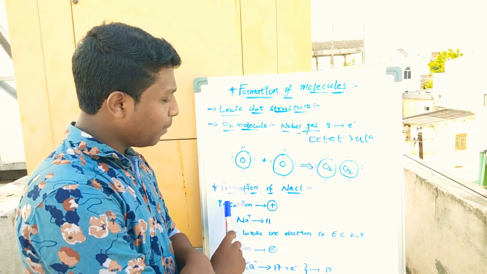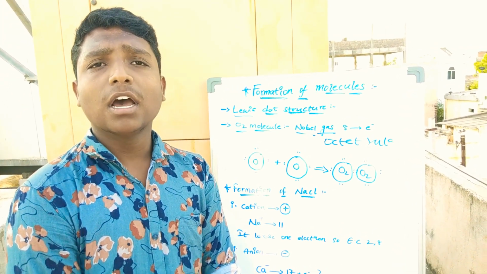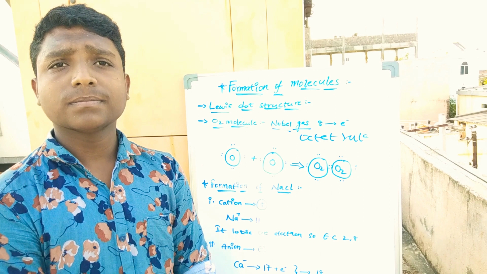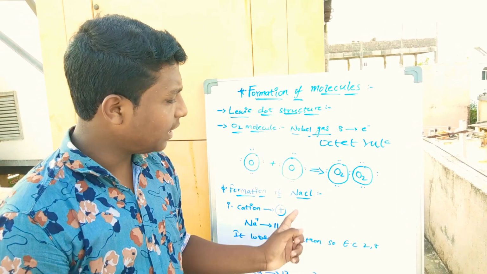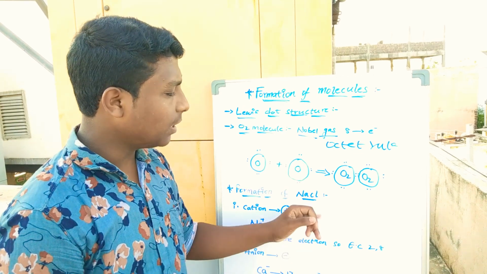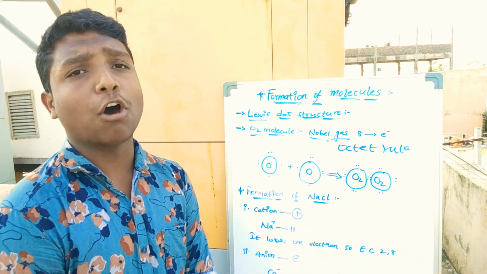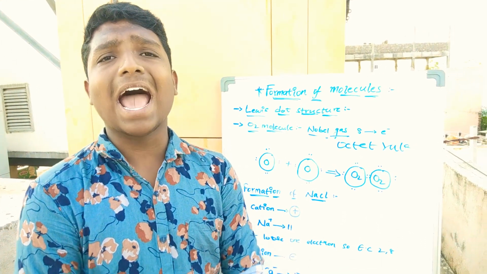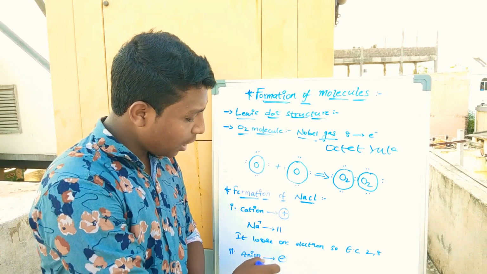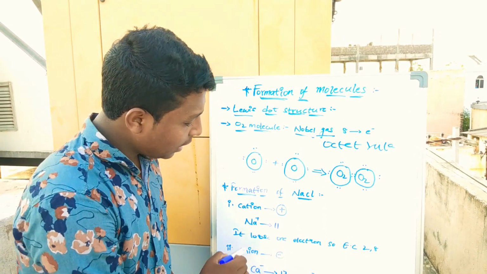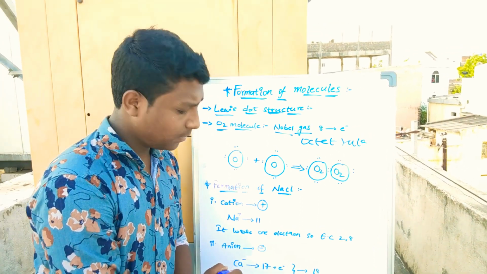This is the formation of NaCl. Do you know, friends, how we eat salt and how salt is produced? Salt is nothing but sodium chloride. The short form is NaCl. Na means sodium, Cl means chloride. Here NaCl forms with a cation and an anion. Cation means plus, anion means minus. Here sodium contains 11 electrons.